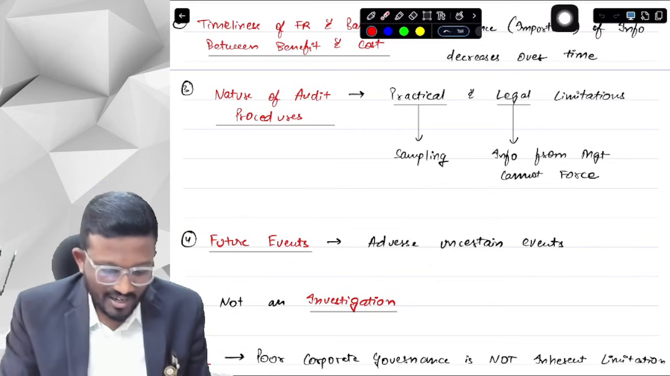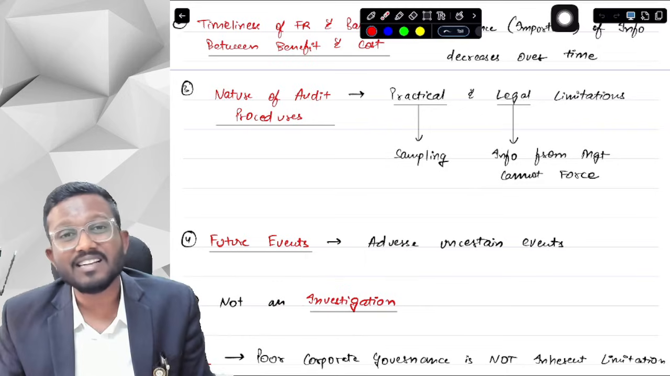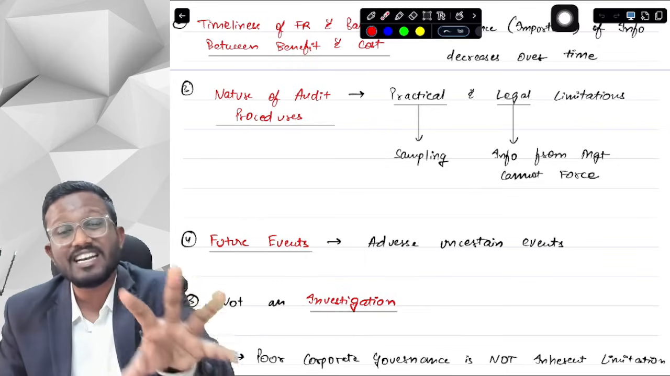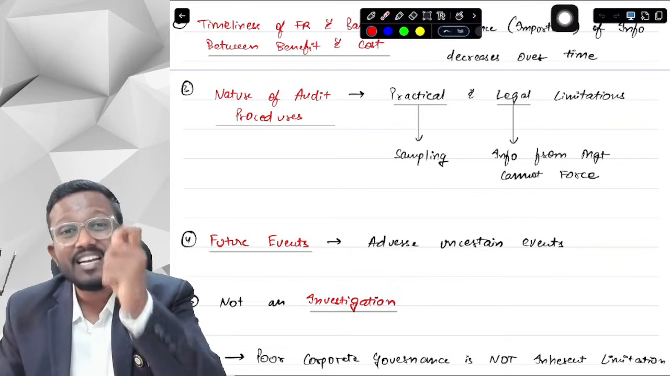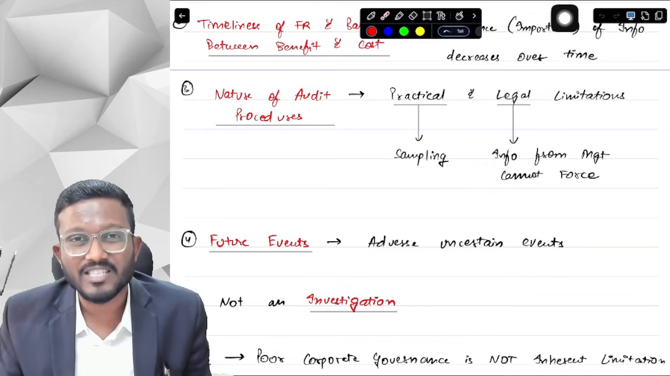And lastly, audit is not an investigation. Why is it said that it is a limitation? Because investigation scope is narrow, and investigation has specific legal powers, while the auditor doesn't have any specific legal power.